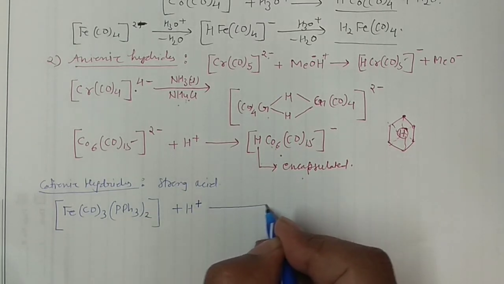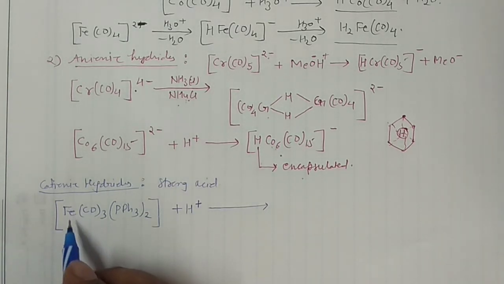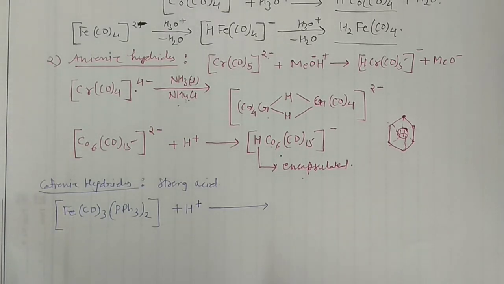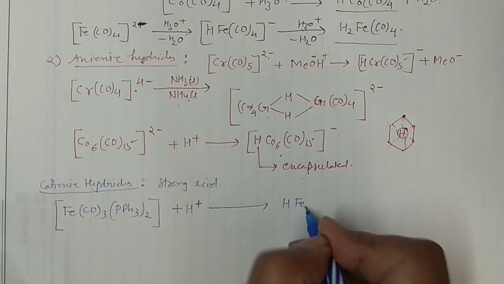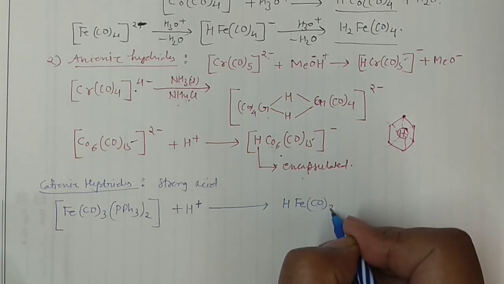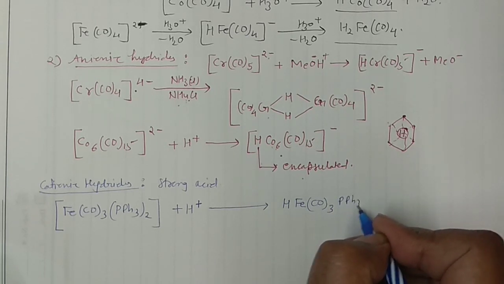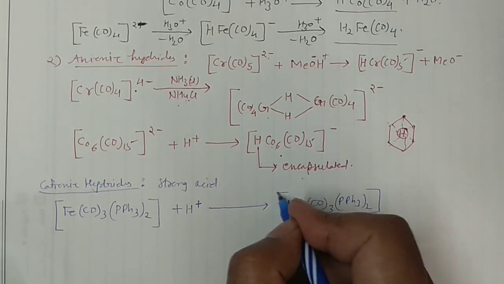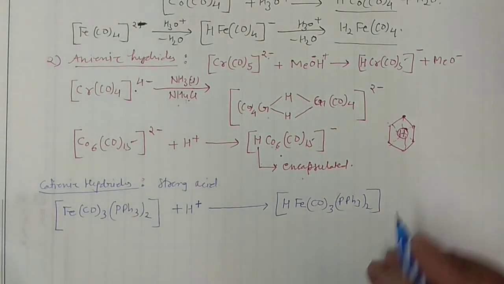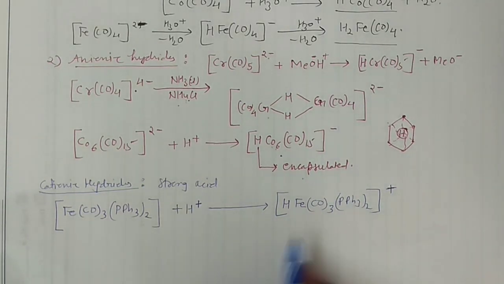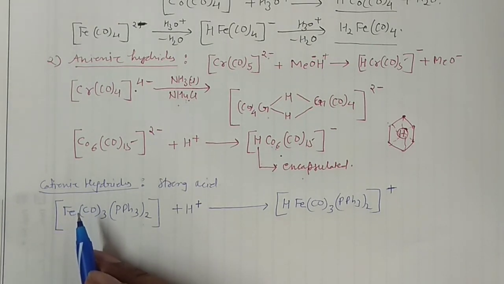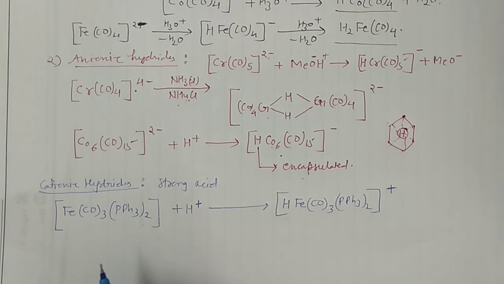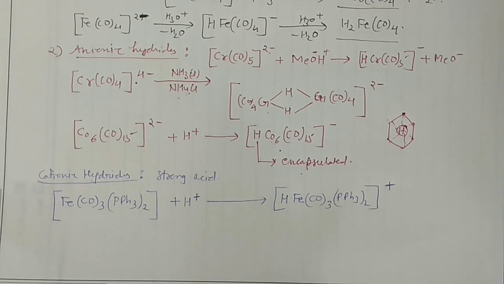So when you react with this H positive, you know the d orbitals are present here, okay? So they can donate electron to the hydrogen to get the bond actually. So you can write HFe(CO)3(PPh3)2, okay? Since you have added H positive here, so you will get a positive over there. So this is the hydride which is cationic in nature. So you have prepared the neutral hydrides, okay? You have prepared your say anionic hydrides. Now you have also prepared your cationic hydrides.